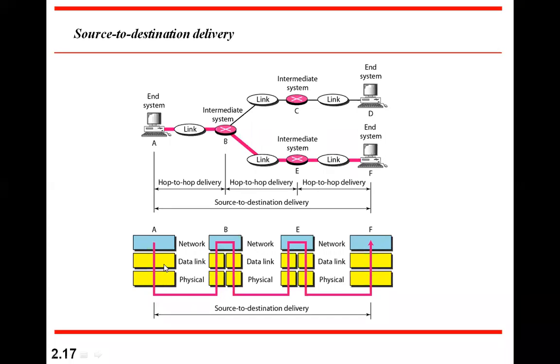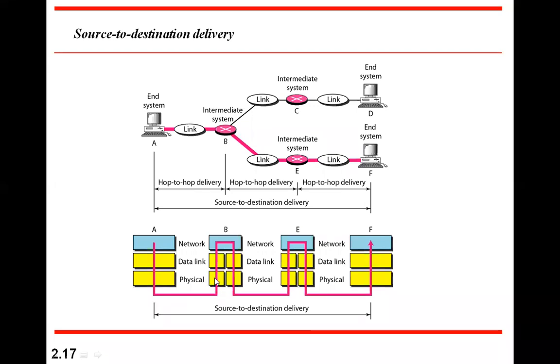But while it's traveling, at the physical and data link layers the source and destination keep changing. From the beginning, this becomes source, this becomes destination. Then again, this becomes source, this becomes destination. That's how it keeps hopping. But at the network layer and above, the source and destination do not change. They remain the same everywhere. Only the physical address changes, as it comes from the network layer to the physical and data link layers and then to the medium.